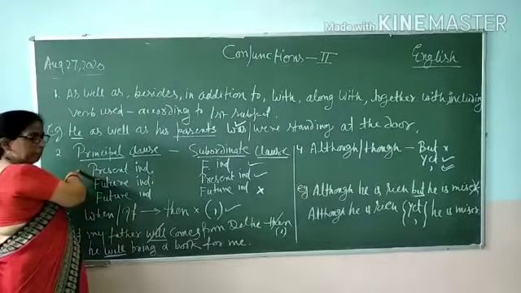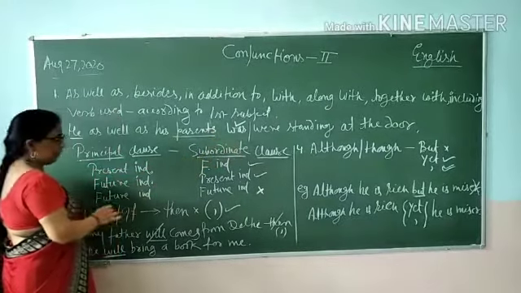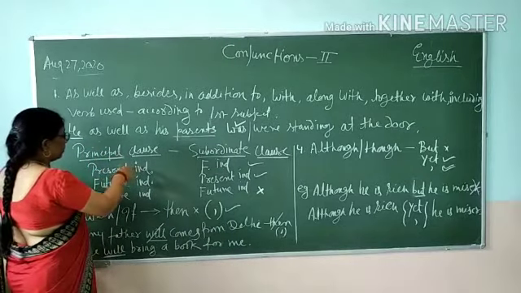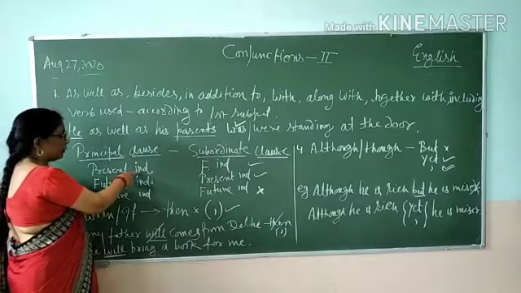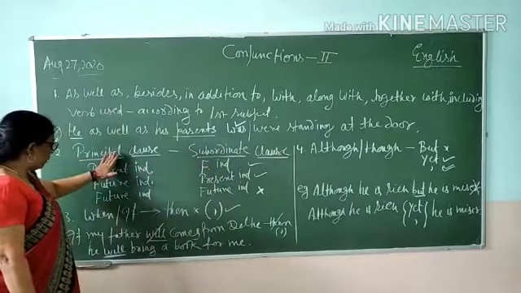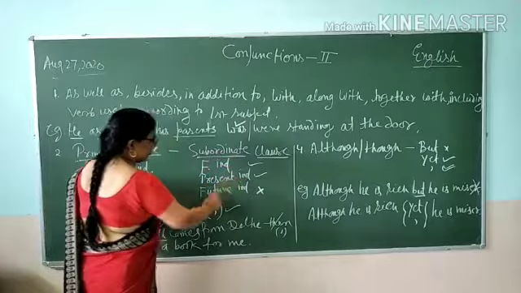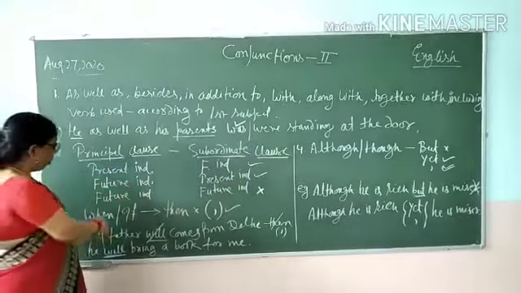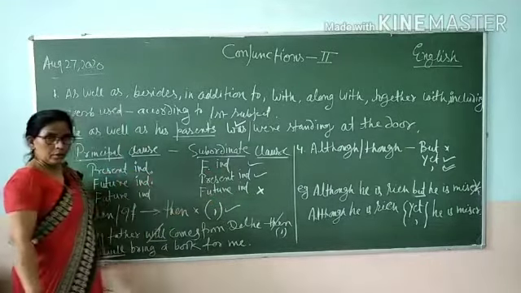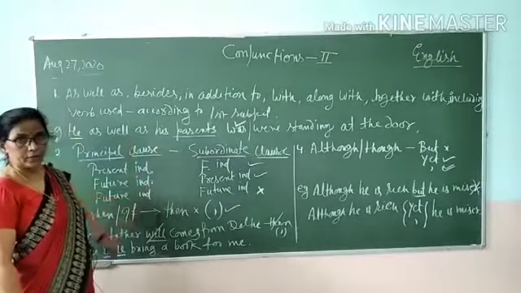Now let us come to the second rule: principal clause and subordinate clause. When your principal clause is in present indefinite, the subordinate clause will go in future indefinite. When the principal clause is in future indefinite, the subordinate clause will go in present indefinite. But in any case, both the clauses can never be written in future indefinite.